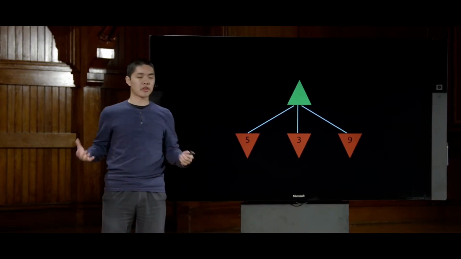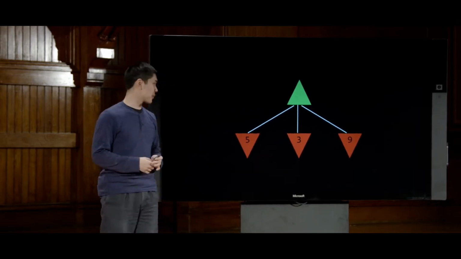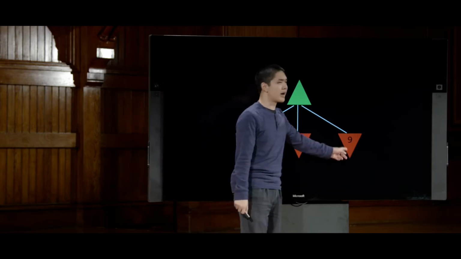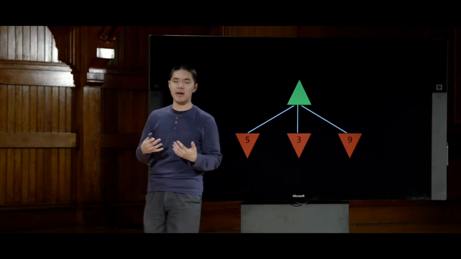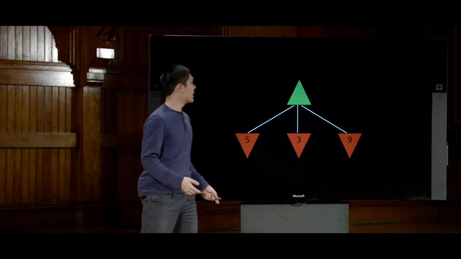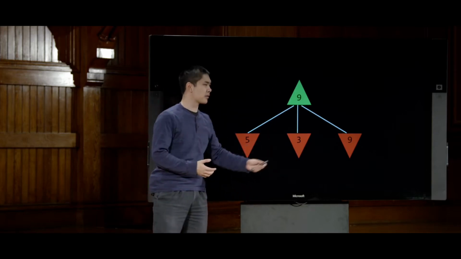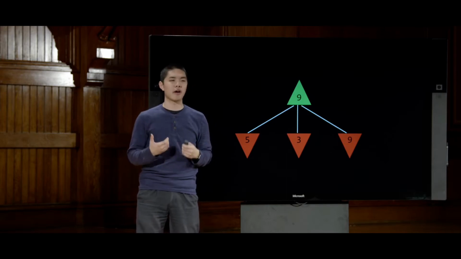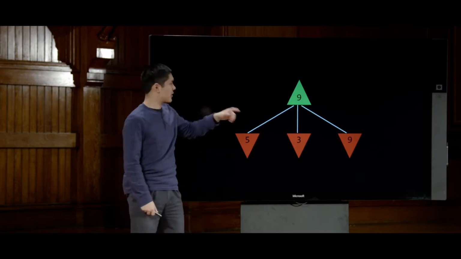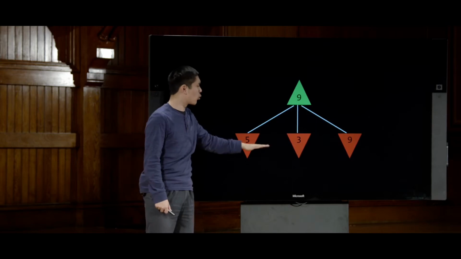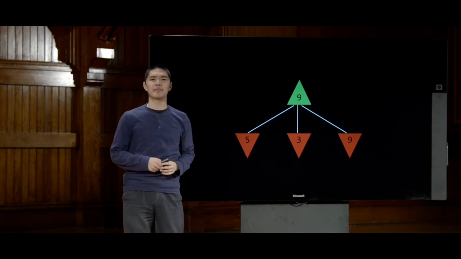Well, then between those 3 choices, my best option is to choose this 9 over here, the score that maximizes my options out of all of the 3 options. And so I can give this state a value of 9, because among my 3 options, that is the best choice that I have available to me. So that's my decision now. You imagine it's like 1 move away from the end of the game.